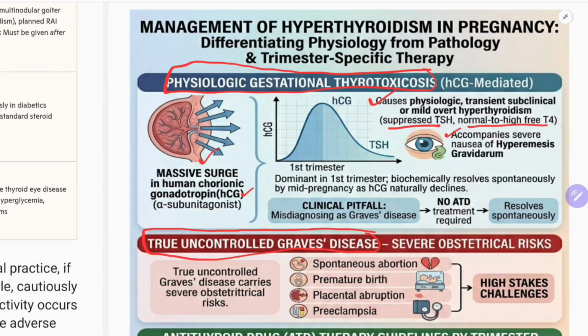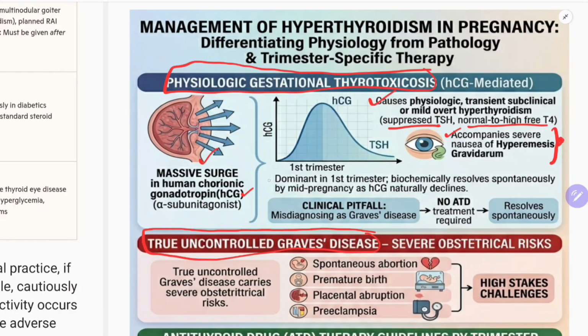That means if a pregnant lady has severe hyperemesis gravidarum, you should suspect she may be having physiological gestational thyrotoxicosis.